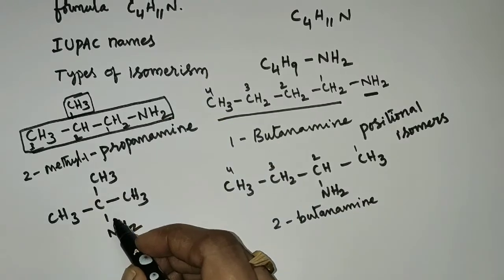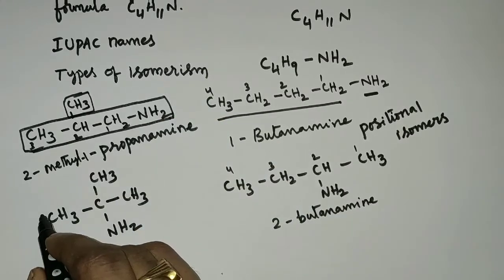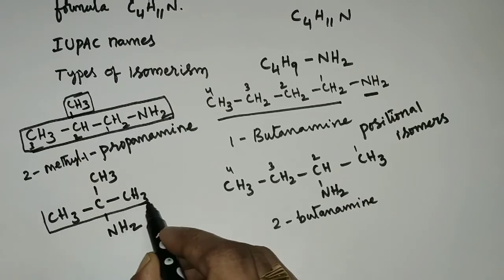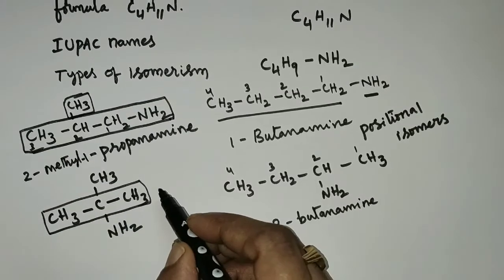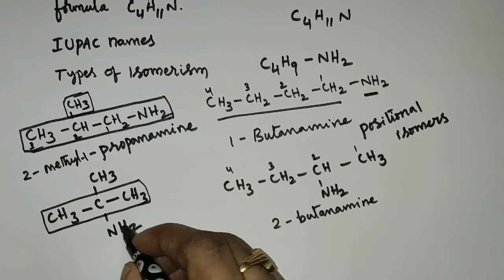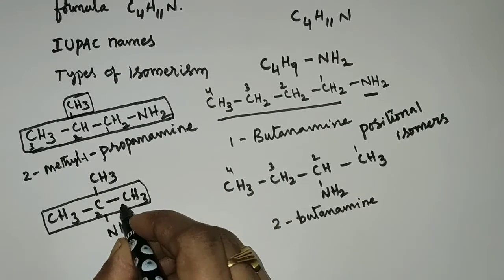And when you come to this, here also the NH2 group is bonded to a carbon chain of 3 carbon atoms. So this is also propanamine, but the NH2 group is bonded to the second carbon.